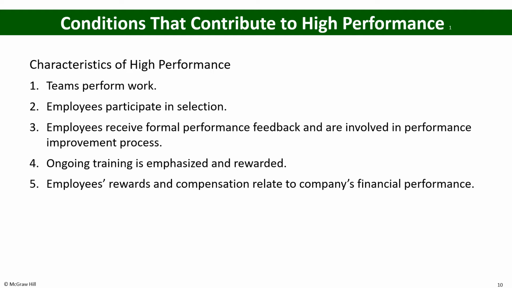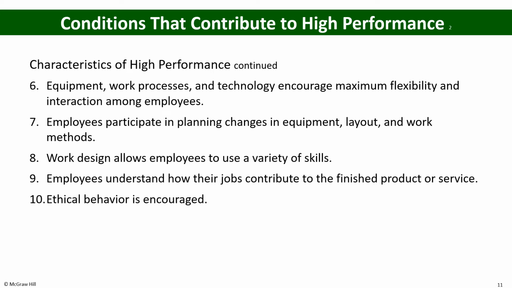Employee reward and compensation relate to the company's financial performance. So when these are linked with each other, that leads to the high performance in the organization. Equipment, work process, and technology encourage maximum flexibility and interaction among the employees. Equipment means the kind of equipment that the people are using, and the kind of work processes they have, which increase the flexibility and the interaction among the employees. If the processes are smooth, if the functioning is smooth, employees are enabled to use their technology, to understand their technology, and to implement those kinds of technological changes. So that leads to the high performance as well.